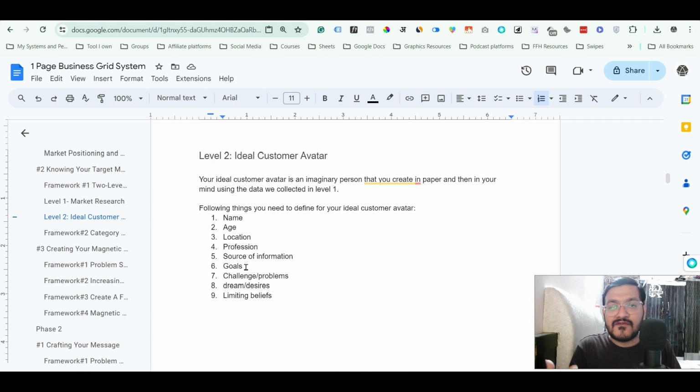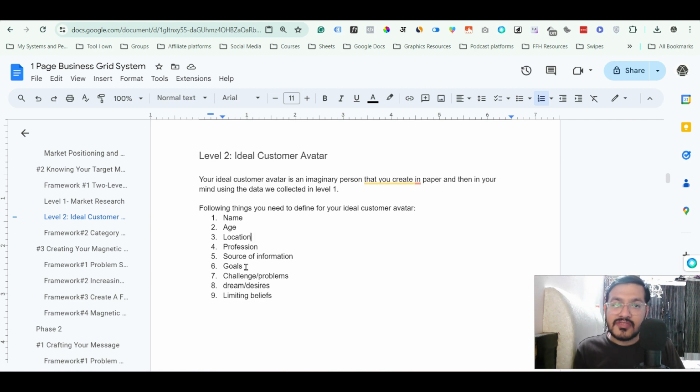Ultimately everyone has goals in their life, and whatever thing we purchase, there is some kind of role of that thing that will help us to achieve our goals in life. Okay, so your product is going to help them to achieve their goals, and because of that you should know what are the goals the person is trying to pursue, that the person is trying to achieve.